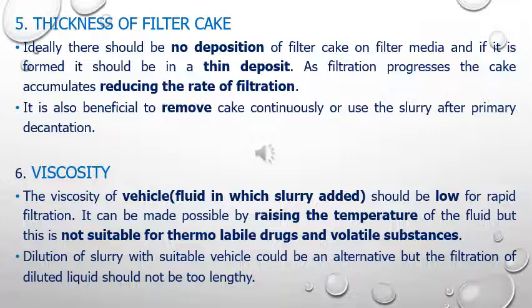Alternatively, what we can do is we can dilute the slurry with suitable vehicle which will not hamper the property of the slurry. So this can be done, but the disadvantage is that it will take too long to filter the complete fluid.